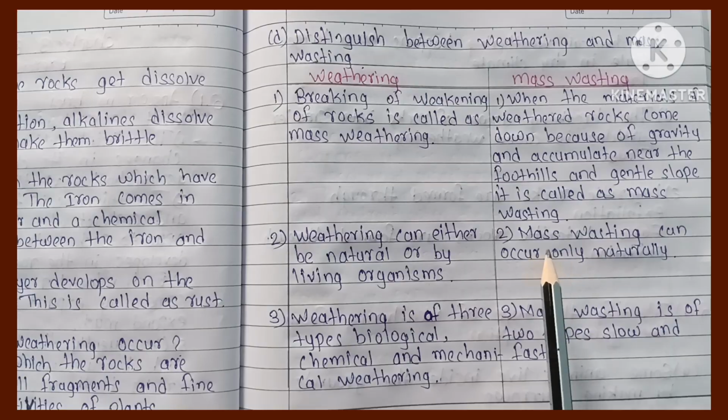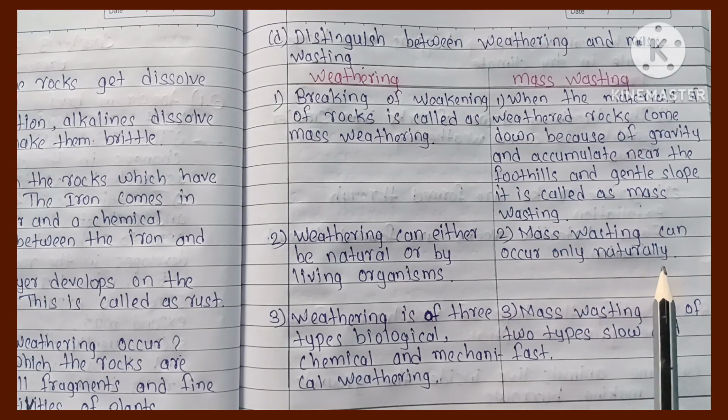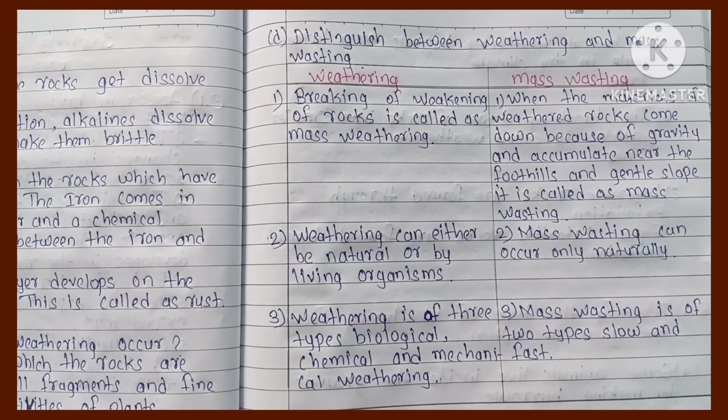Mass wasting में second point है mass wasting can occur only naturally. Weathering में third point है weathering is of three types: biological, chemical and mechanical weathering. Mass wasting में third point है mass wasting is of two types: slow and fast.